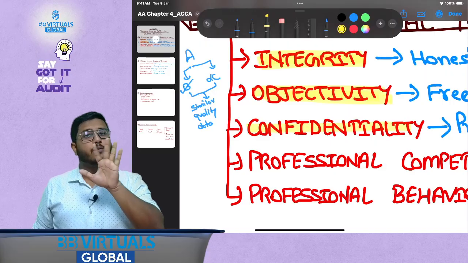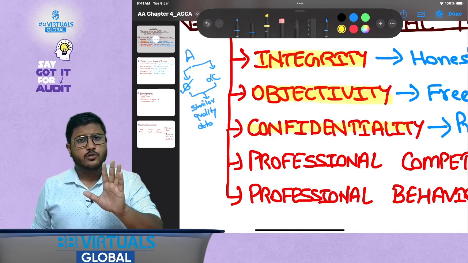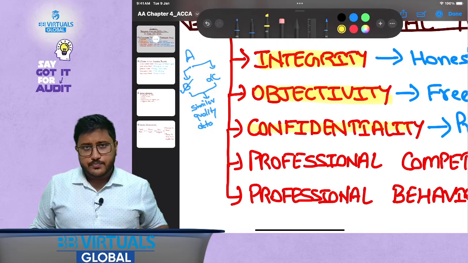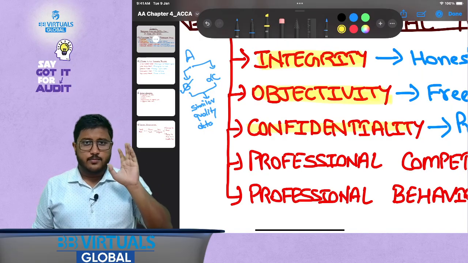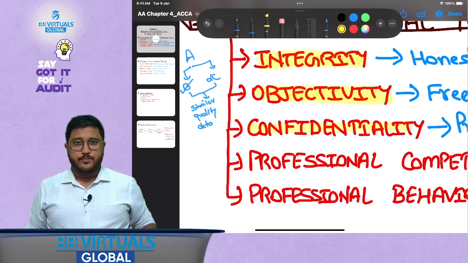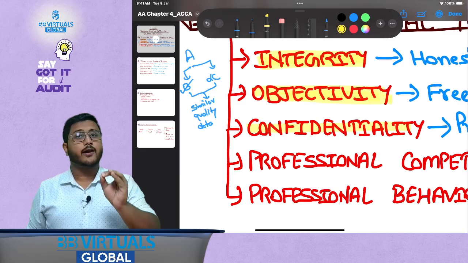That is, if required by law, they can disclose it. They can also disclose it in case of public interest, if the benefit of not disclosing is lesser than the benefit of disclosing it. Confidentiality, okay, is protecting information that you have gained as part of your professional assignment unless required by law.